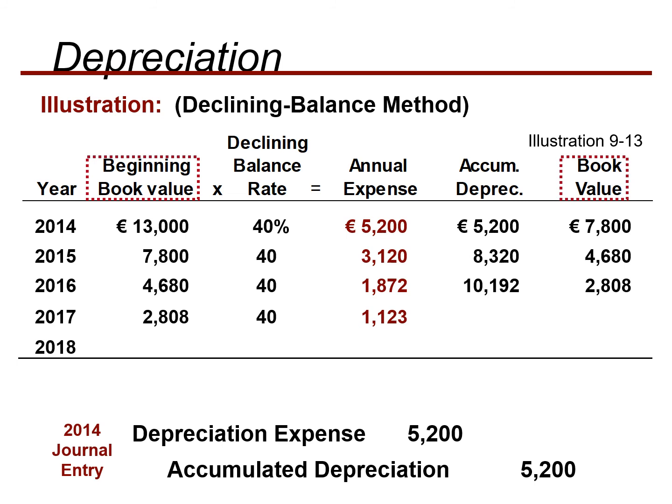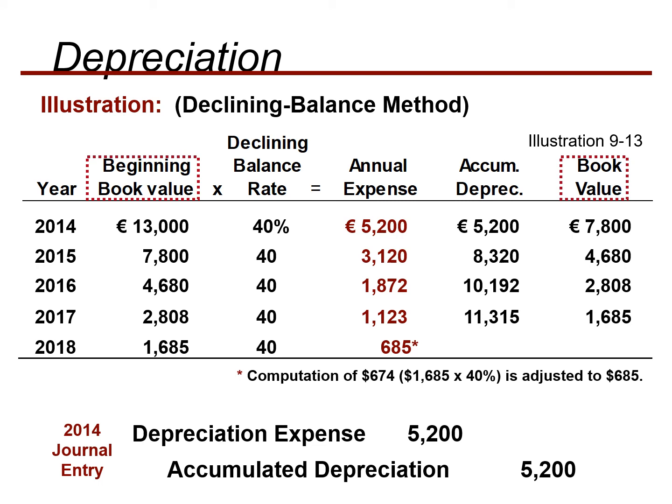2,808 multiplied by 40%. Now the annual expense is 1,123, and the total accumulated depreciation is 11,315, and the book value is 1,685. Now the beginning book value is 1,685. 40% is the declining balance rate, and now the annual depreciation is 685, and 12,000 is the accumulated depreciation, and now the book value is 1,000. Because we have a higher value, we will make an adjustment, because the computation gives 674, but actually we want 685, so we have to make a certain adjustment over here.